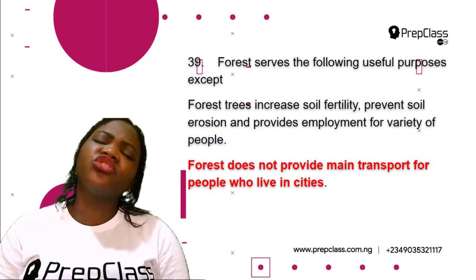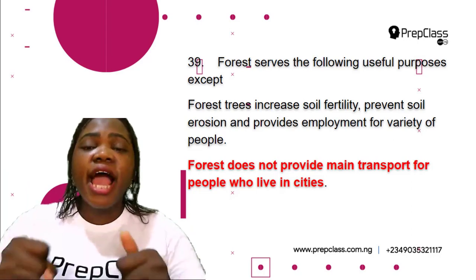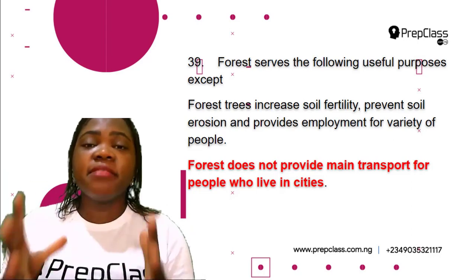Another thing forestry does is to prevent soil erosion, as the roots of the trees help to hold the soil in place.